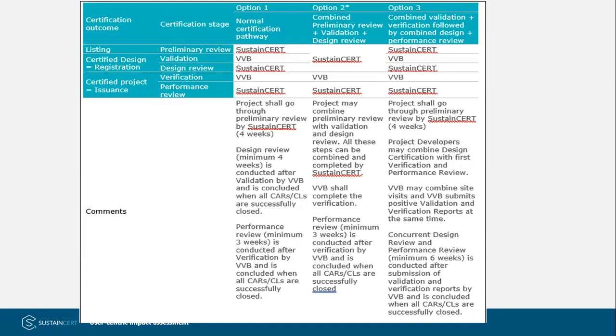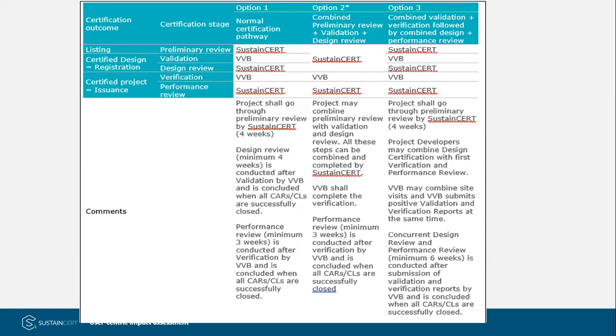So instead of 3 reviews, there are only 2 reviews. That is a combined preliminary review and design review, and then a performance review. This might involve some additional fees, and the fee structure might differ for this option.